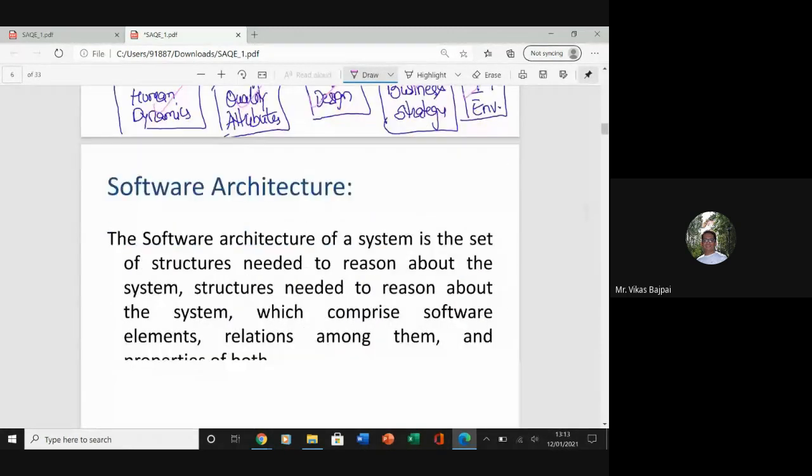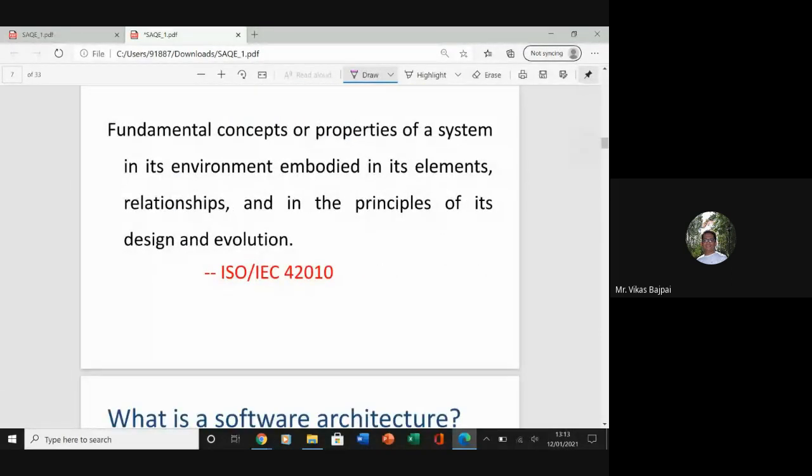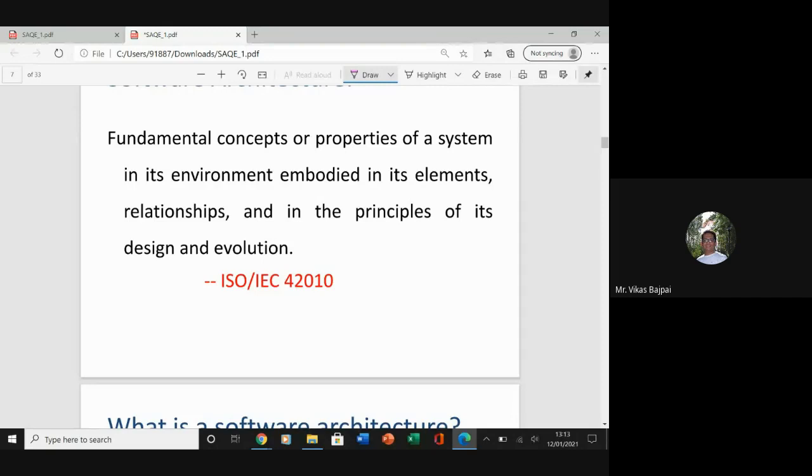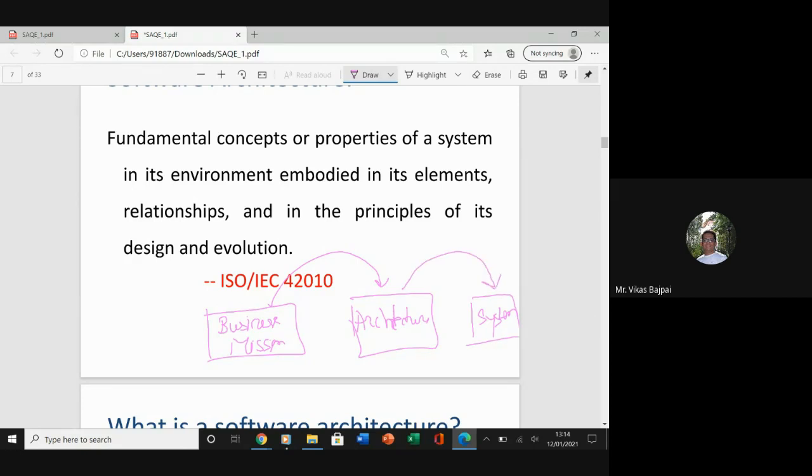So let's say I have a business mission. What I'll do is I'll come up with an architecture, and the implementation will yield a system.